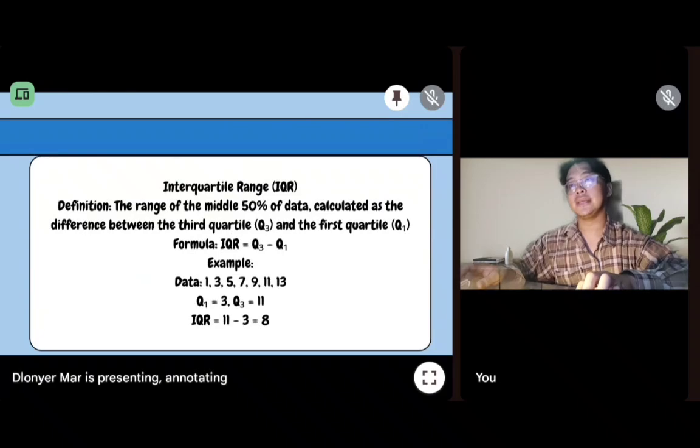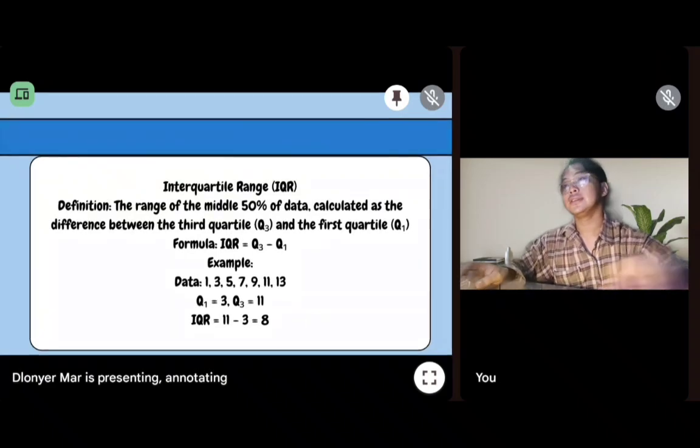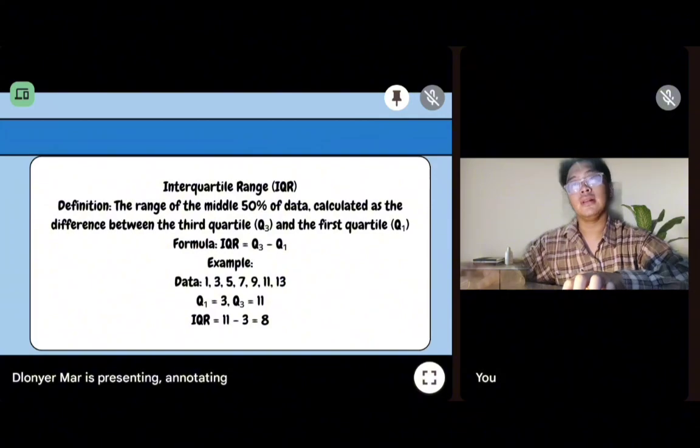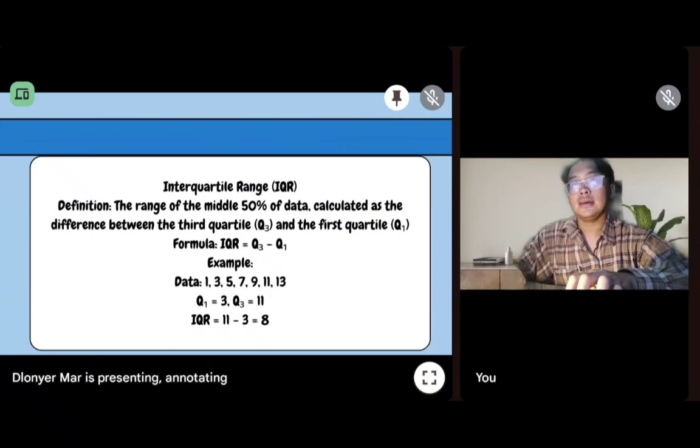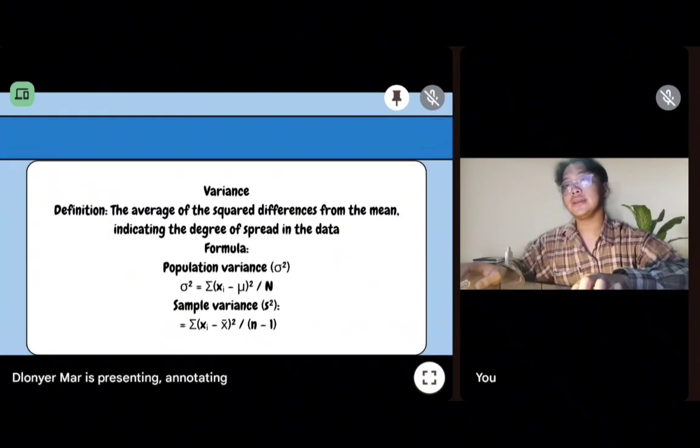So the second one is interquartile range. So what is interquartile range? It is the range that measures the spread of the middle 50% of the data by subtracting the first quartile from the third quartile. It is resistant to outliers. The third one is variance. It is the average of the squared differences from the mean, indicating the degree of spread in the data.